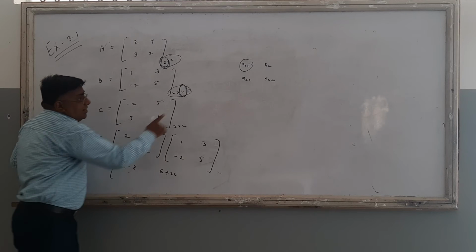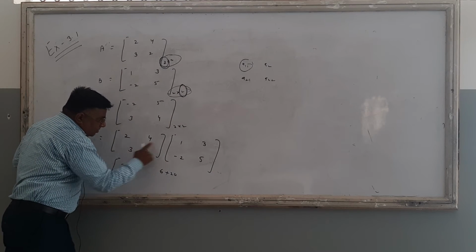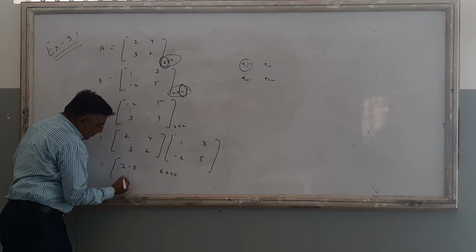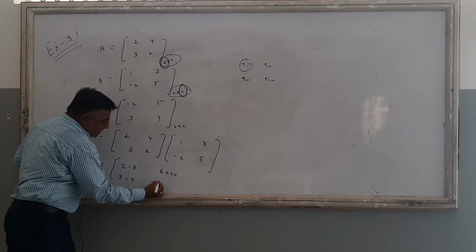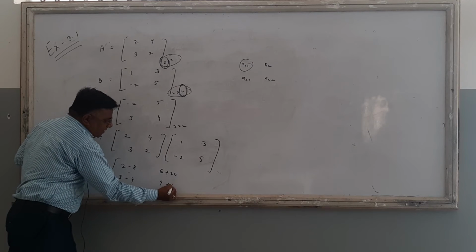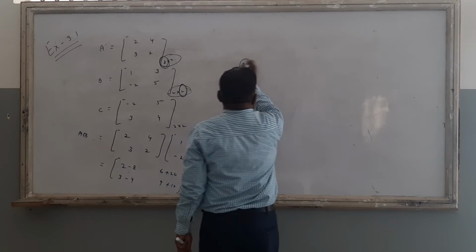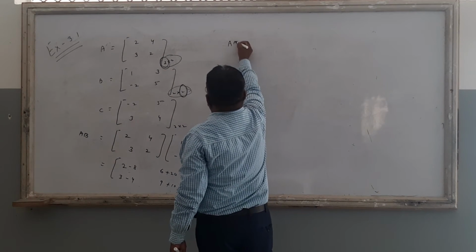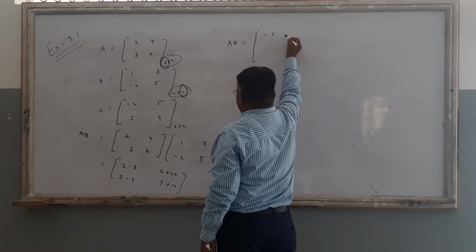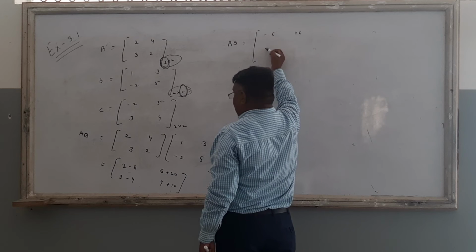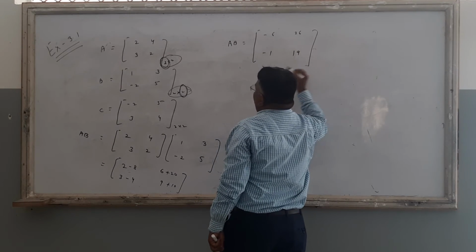Now second A21, that is the second row first column, right? Then 3 into 1 and 2 into minus 2, that is 3 minus 4. And second row second column, that is 3 3s are 9 and 5 2s are 10. So what is the value of AB matrix? Then result of AB matrix is 2 plus 8 is 10, 6 plus 20 is 26, 3 minus 4 is minus 1 and 10 plus 9 is 19. This is the value of AB matrix.